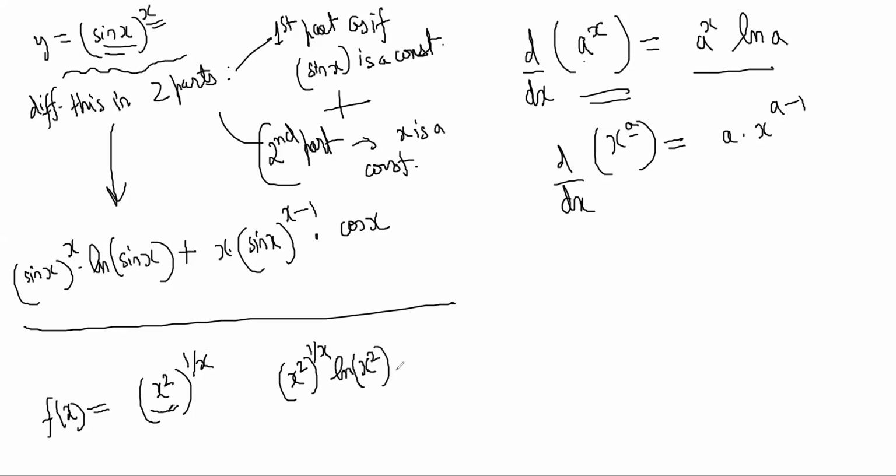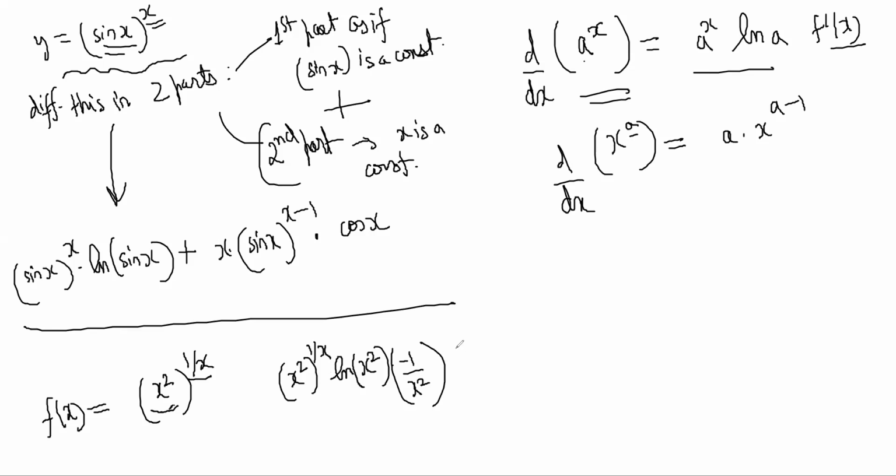of x squared, and 1 by x you have to differentiate, because this is also not a x, right? If it is a power f(x), I would have done a power f(x) ln a f dash x. So 1 by x differentiation is minus 1 by x squared, right? This is my first part when I pretended that this was constant, something power 1 by x. That is what I have done here.